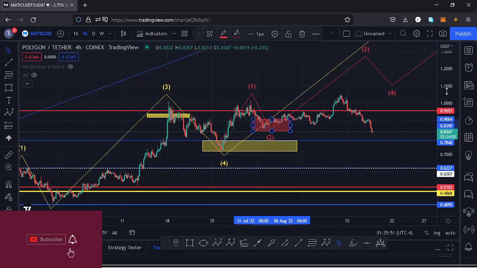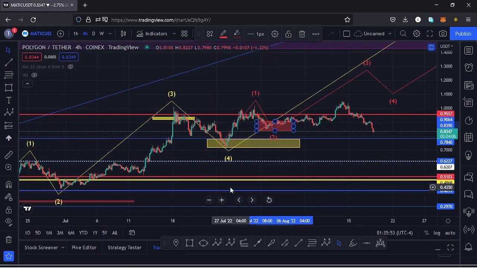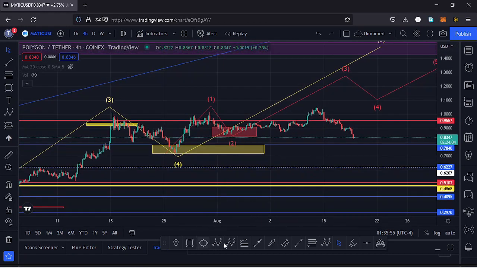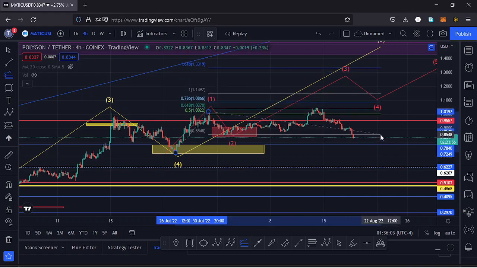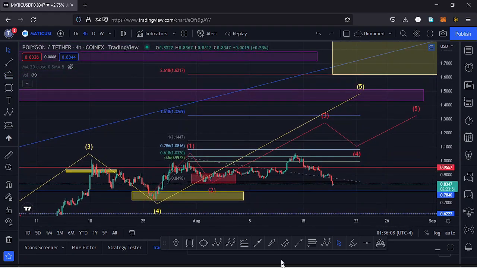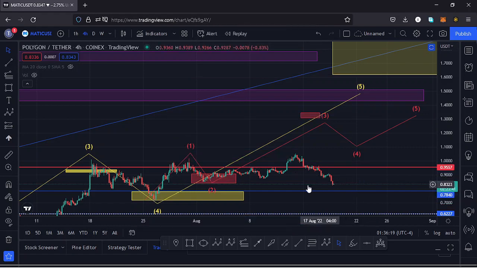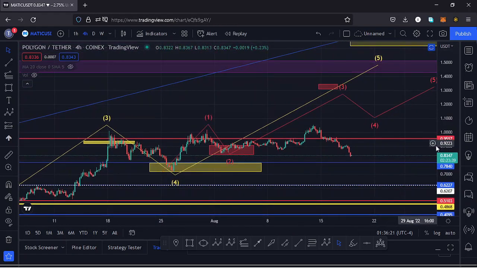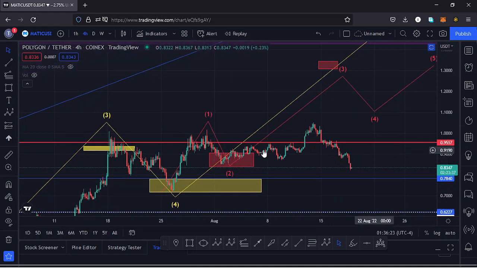And I also had a target area for that third wave, and I was basing it on the trend-based Fibonacci's. So if I use the trend-based Fibonacci connecting the low of the wave 1 to the high of the wave 1, then dragging the Fibs I had a target area for that third wave to the upside at around the 1.618 fib level, which is the area right here. That is at around the $1.32 mark, and at the moment I can see we are not respecting that Elliot wave count here, and I need to restructure the way I have my Elliot wave count on this chart.